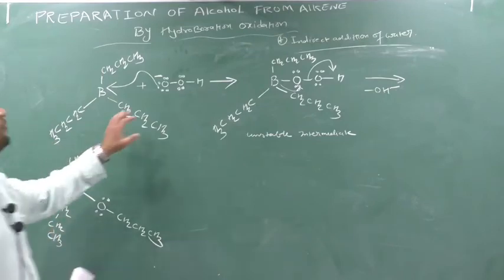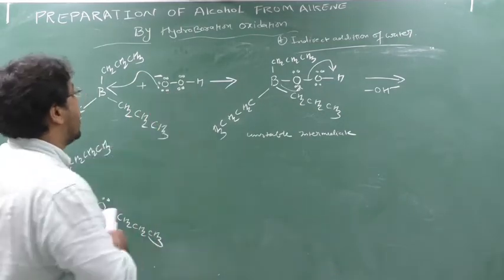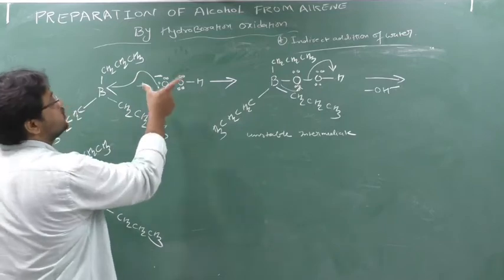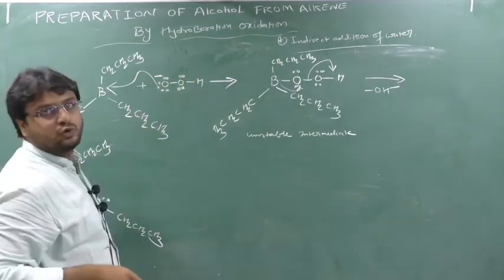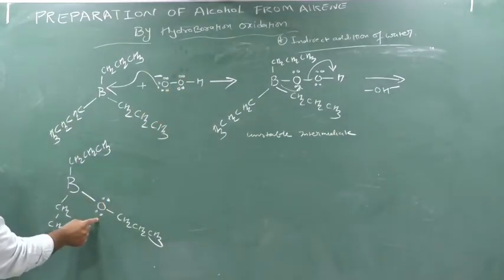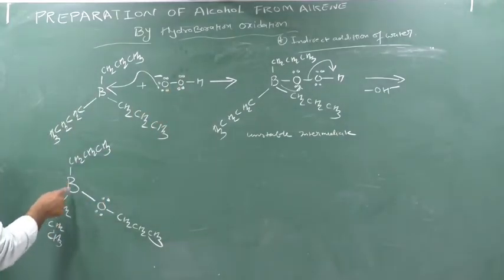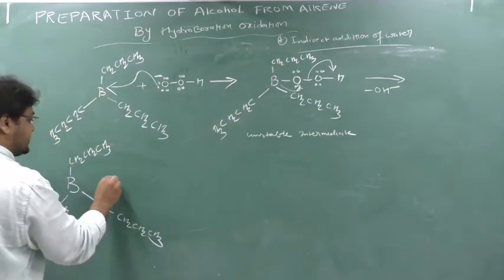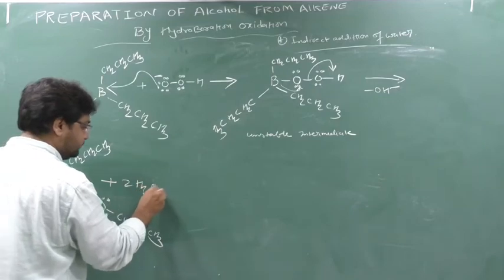Now by adding one H2O2, I got this species from H2O2 only, no? So how many H2O2 have I taken? 1. So from one H2O2, I got one oxygen here. Now still 2 more places are required, no? Still 2 places are required. So what will I do? I will repeat this reaction 2 times. Means I will add 2 more H2O2.